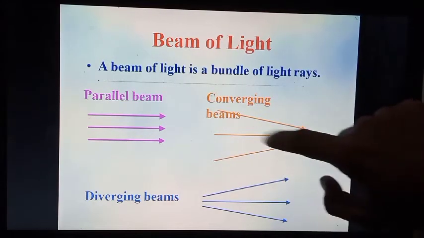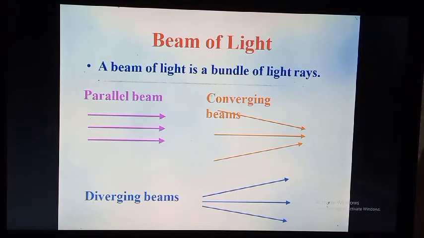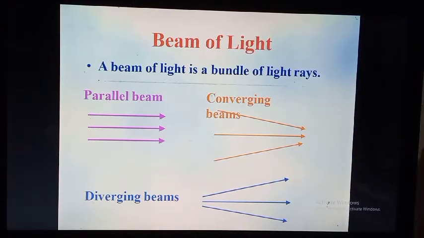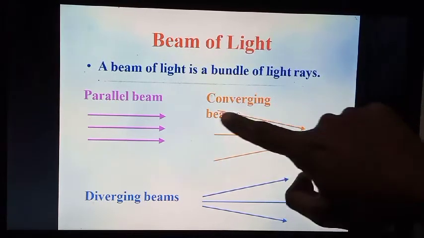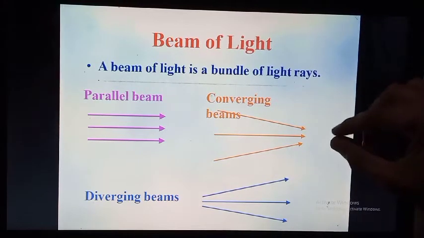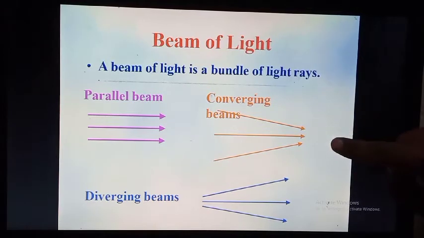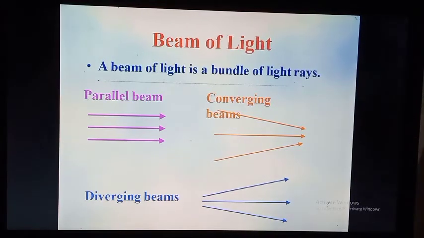Converging beams are the lines that focus or connect at the same point. They travel in the same direction and touch at a point on the same plane. Diverging means spreading from one point to another.